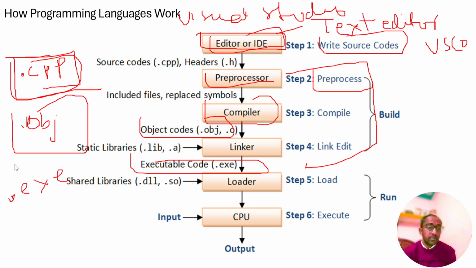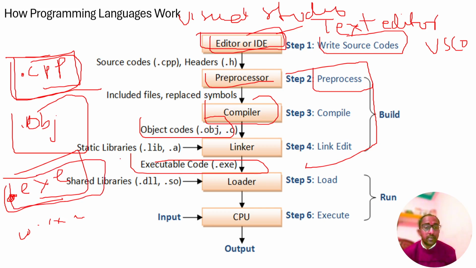We have seen .exe extension software earlier, like VS Code.exe, an executable file. If we run it, it will be executed and installed in our system. Then the loader and CPU input output systems execute it.